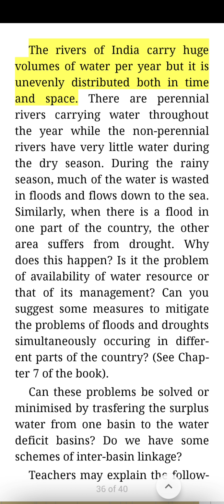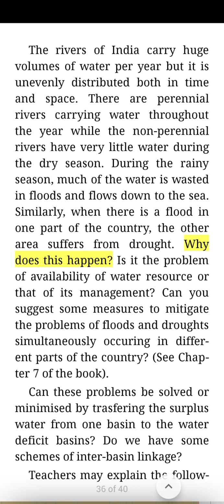The rivers of India carry huge volumes of water, but it is unevenly distributed both in time and space. There are perennial rivers carrying water throughout the year, while the non-perennial rivers have very little water during the dry season. During the rainy season, much of the water is wasted in floods and flows down to the sea. Similarly, when there is a flood in one part of the country, the other area suffers from drought.